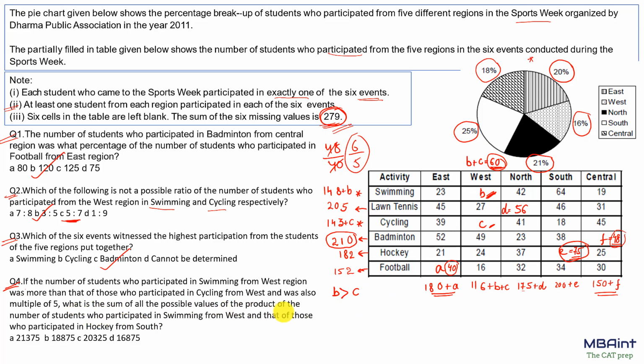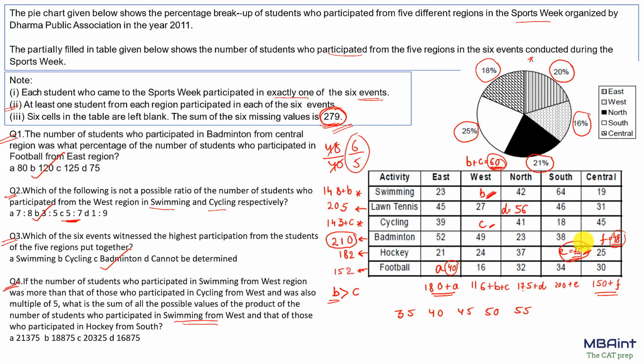What is the sum of all the possible values of the product of the number of the students who participated in swimming in the west, meaning the value of B, and those who participated in hockey from the south? Hockey from the south is nothing but 75. Fine. So what are the possible values of B? B has to be greater than C and it has to be a multiple of 5. So the possible values of B are 35, 40, 45, 50 and 55. I cannot take 60 because individual values have to be at least 1.